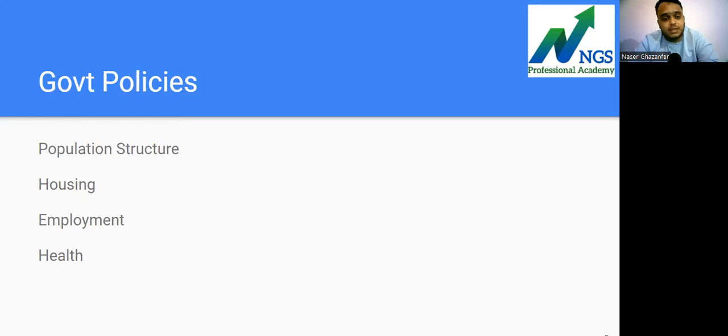अब government policies जैसे कि population structure, housing, employment, health. अब health के लिए there will be some other policies, like some insurance or some government hospitals where you can get health services at a lesser price. Employment in the sense that government will give employment. उनके पास भी बहुत ज्यादा employment available है.